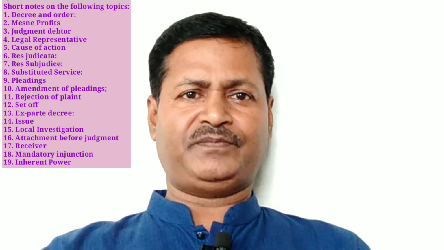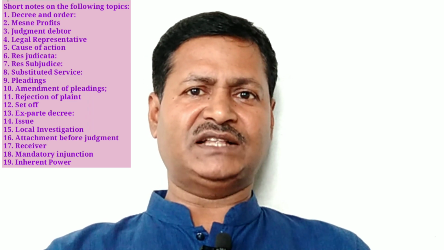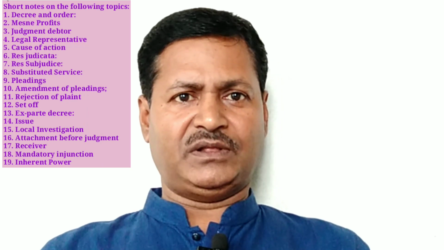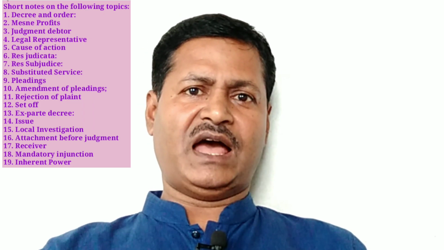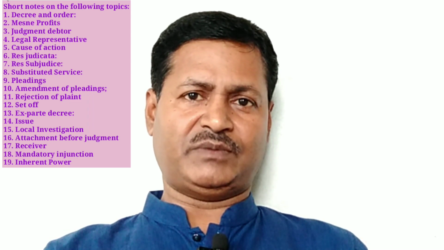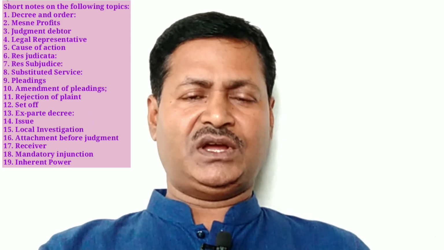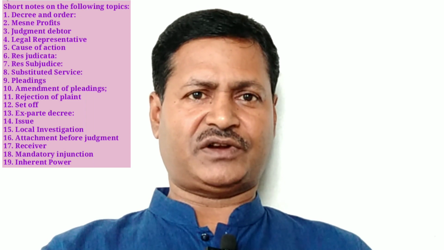Plaint and application. Decree is pronounced when the suit is filed by the presentation of a plaint. Order is given in a suit which is filed by an application. Appeal. Except some exceptions, according to Section 96, every decree is appealable, but no order is appealable unless those are mentioned in Order 43 of the Code of Civil Procedure. Classification. Decree is of two kinds, preliminary and final. Orders may be divided into appealable orders, non-appealable orders, etc.